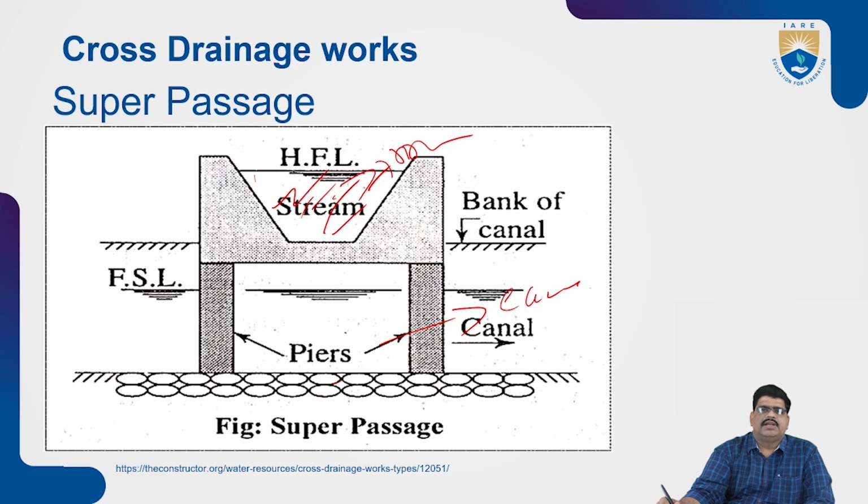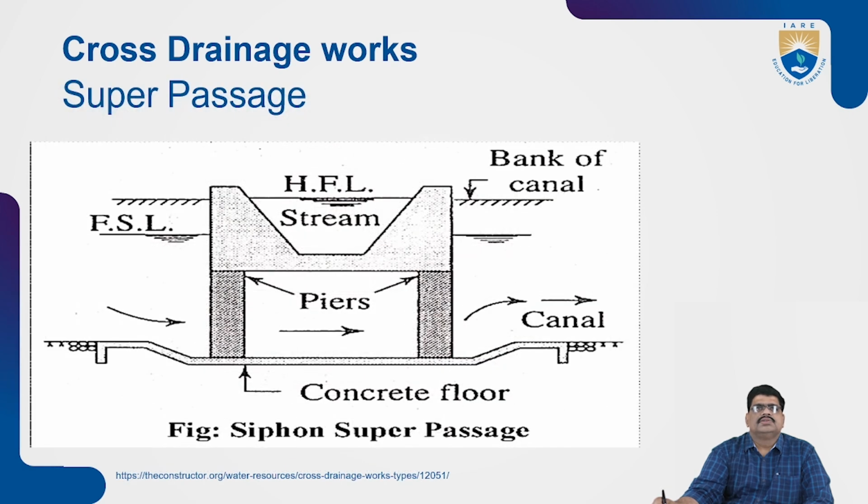Not only the requirement, you also have to consider the site conditions and fulfil the requirement of the current situation. As I told, economy also matters, whether it is correct or not, and the enhancing of the works. So economy must be considered while designing these types of structures. This is also a super passage above the high flood level of the canal.